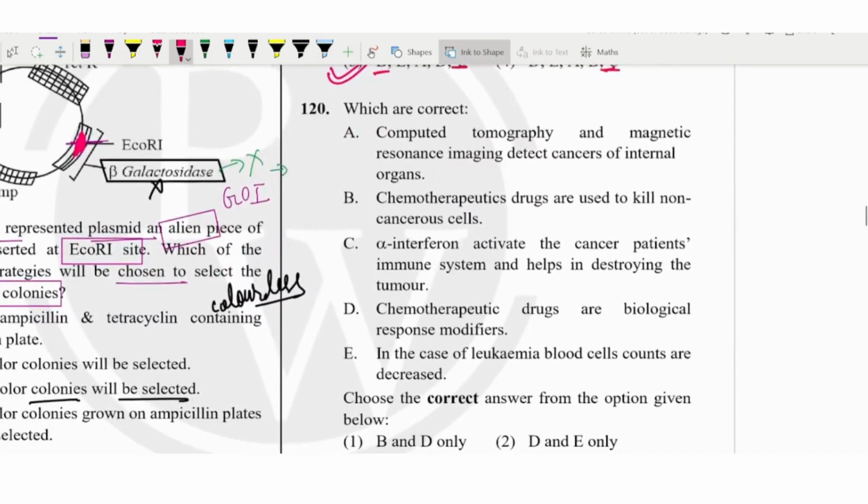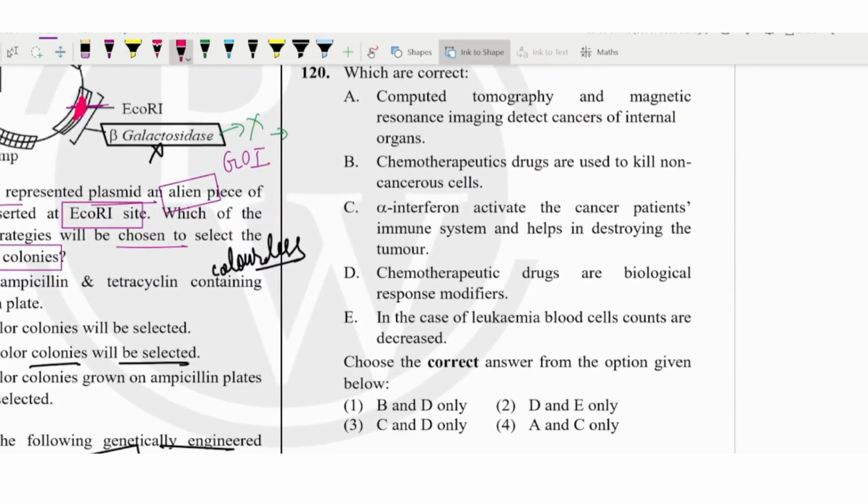Okay, next question is to find the correct answer about these four given below. Let's see. Computed tomography, meaning CT scan, and MRI are used for imaging, detecting the cancer of the internal organs. Absolutely correct. For the internal organs, we use CT scan and MRI. Then, chemotherapeutic drugs are used to kill the non-cancerous cells. Why the non-cancerous cells? Only the cancerous cells. What is the need to kill the non-cancerous cells? So it is incorrect. B should not be there. A should be there. So the answer is here.